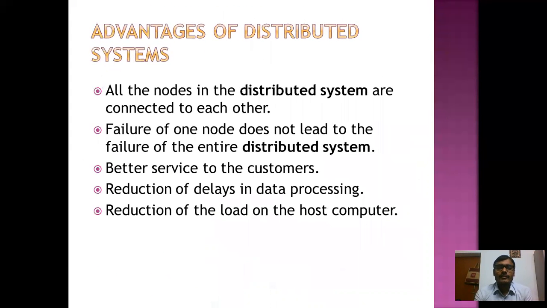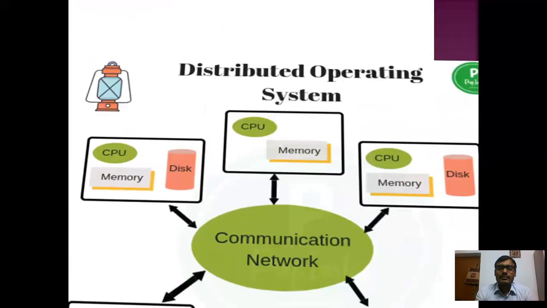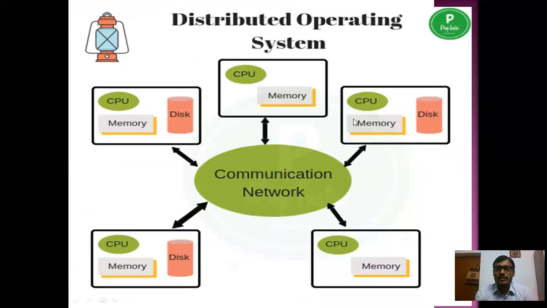Now, the advantages of distributed operating systems: all the nodes in the distributed system are connected to each other. Failure of one node does not lead to the failure of the entire distributed system, because suppose one node, meaning one CPU, is not working, then the work will be transferred to the next CPU.